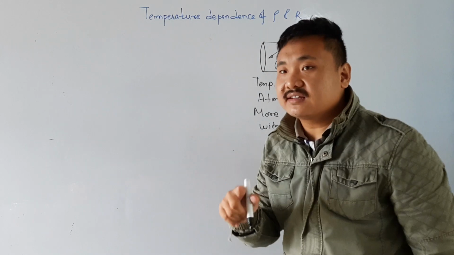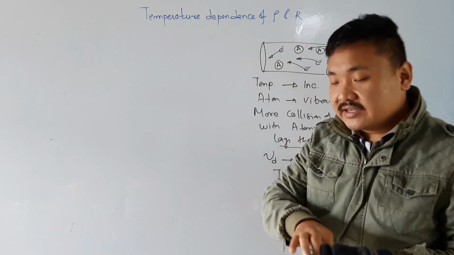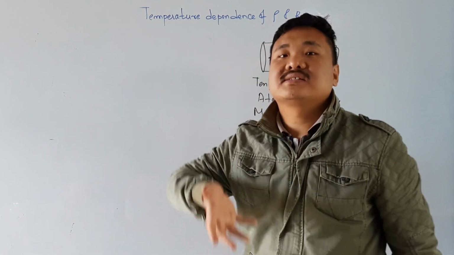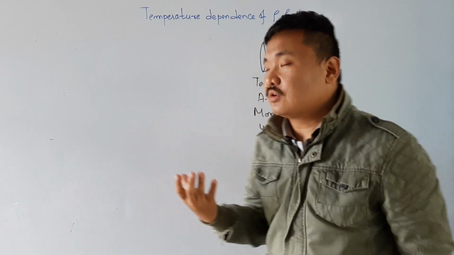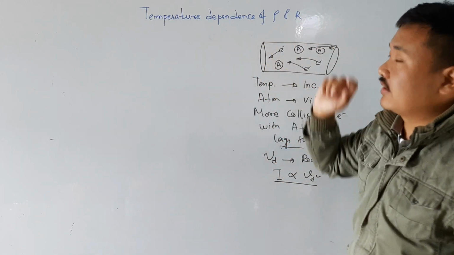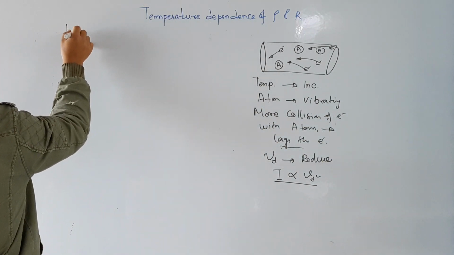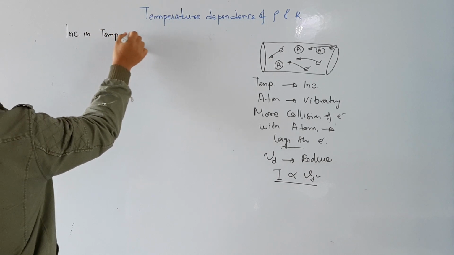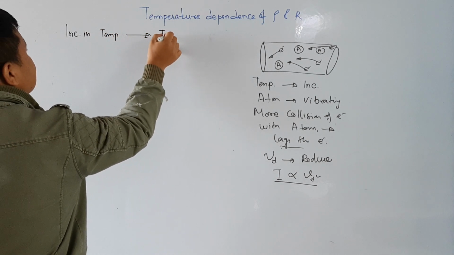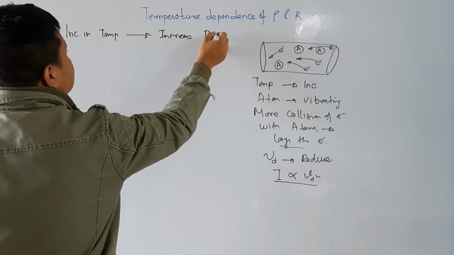If the current decreases, what does this mean? The resistance will increase. If the current decreases, it means the resistance increases. Why is the resistance increased? Because of the temperature. The main thing is that an increase in temperature increases resistance.